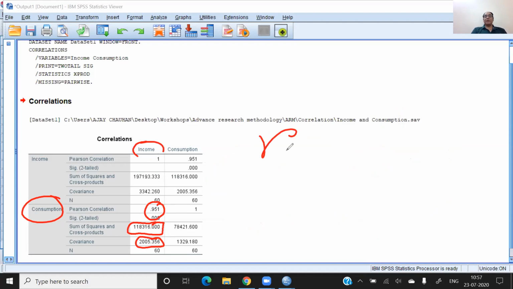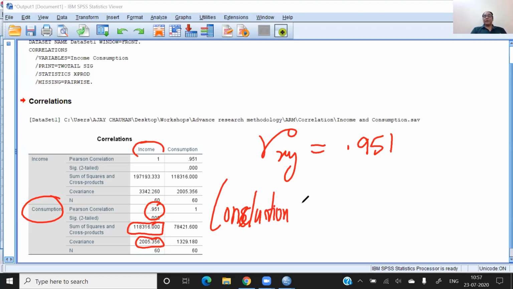So here the correlation value is found to be 0.951. There are three important conclusions we can draw from here. Whenever we analyze the correlation, there are three conclusions from each correlation. Number one, positive or negative.